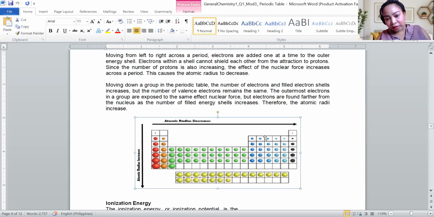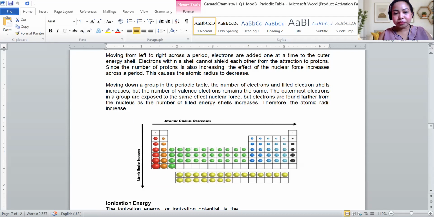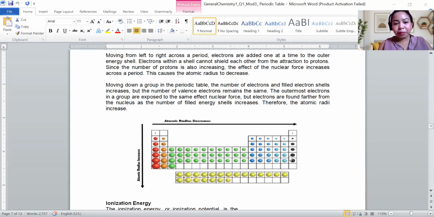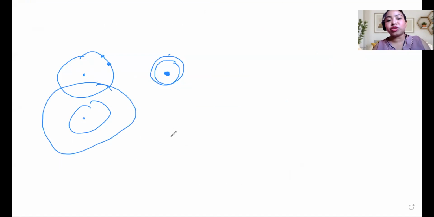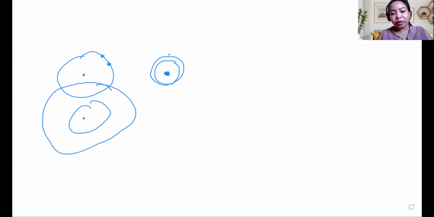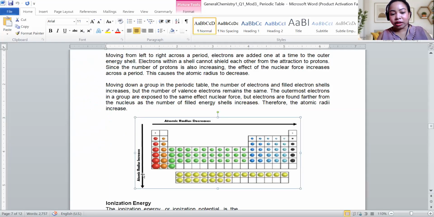Every period is one particular orbit. The second period is the second orbit, the third period is the third orbit. Each line represents one orbit. From one it becomes two, so it is bigger. How much more if it reaches 7? So that is the reason why the atomic radius increases from top to bottom.